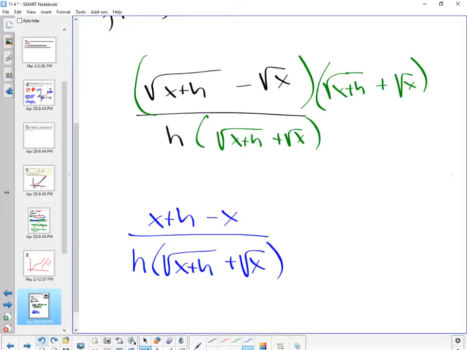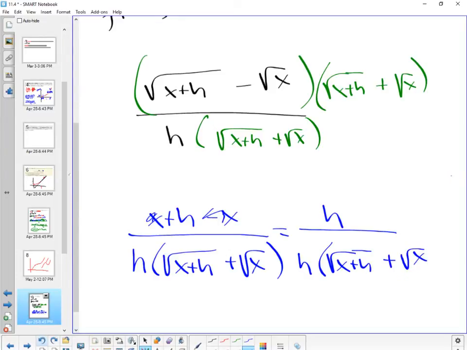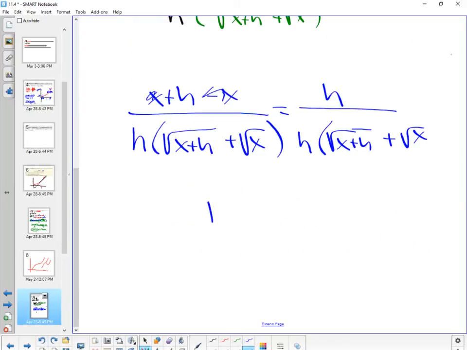Now up top, x minus x is 0. So I have h over h times square root of x plus h plus the square root of x, right? What's h over h? 1. So I've got 1 over the square root of x plus h plus the square root of x.